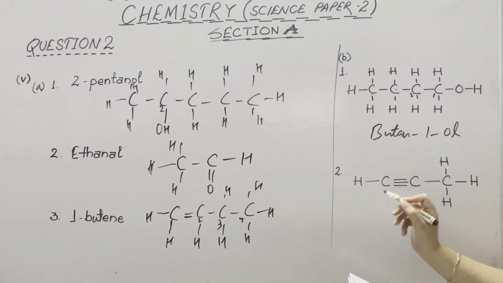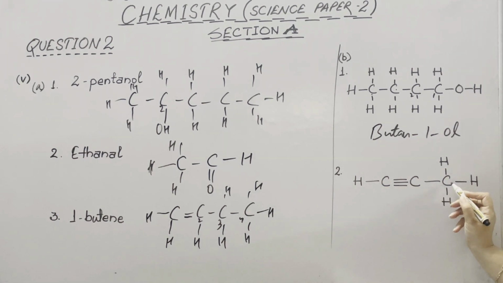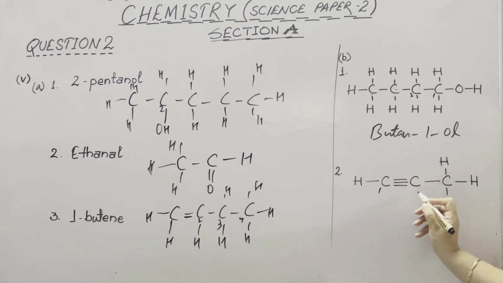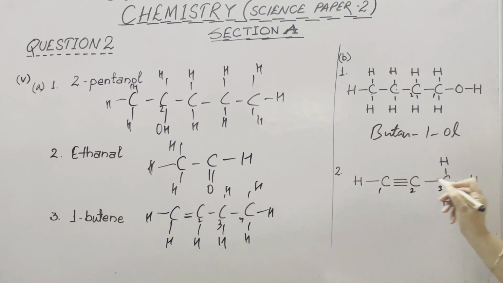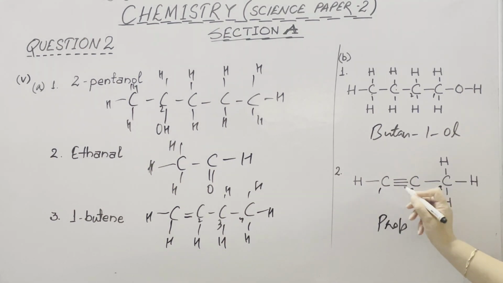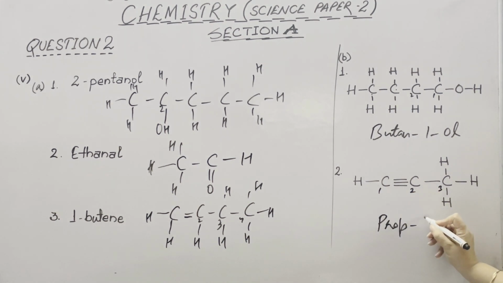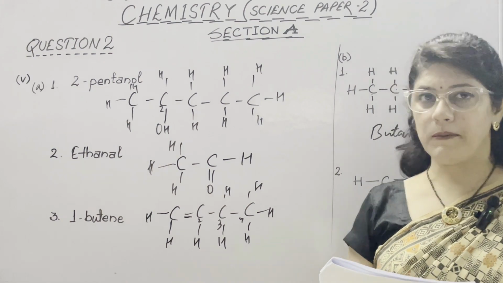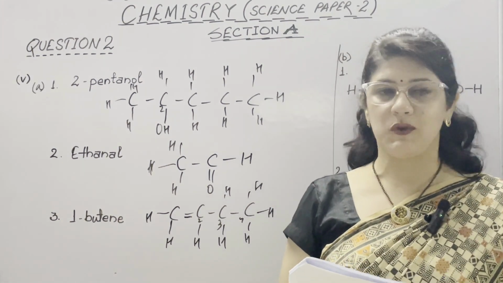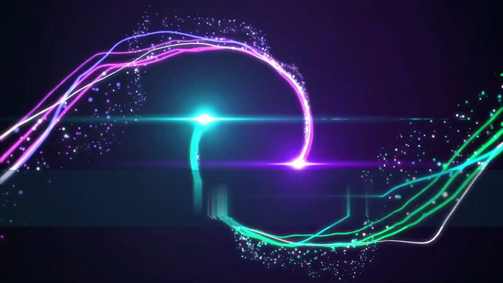In the second part, we can see 1, 2 and 3 carbon atoms are there. Because the triple bond is on this side, we need to start numbering from this side. This is 1, 2 and 3. It means a chain of 3 carbon atoms, so this is prop. Now on the first position, this is a triple bond. So prop-1-yne is the IUPAC name of this second organic compound. Now with this we come to the end of section A. Soon we will meet with section B of this chemistry paper. Thank you.